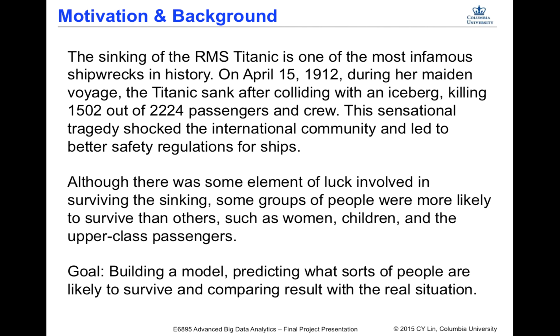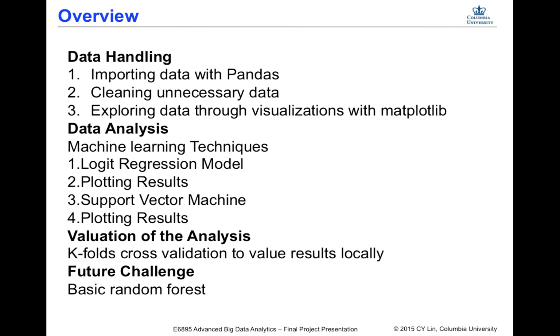Although there was some element of luck involved in surviving the sinking, some groups of people were more likely to survive than others, such as women, children, and the upper class passengers. So our project focused on building a model to predict what sorts of people are likely to survive and comparing results with the real situation.